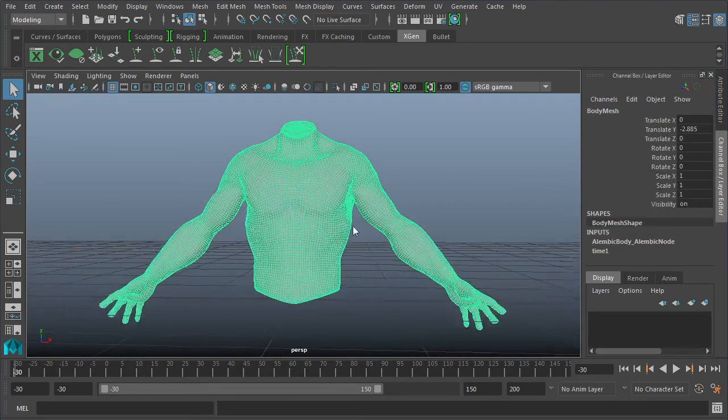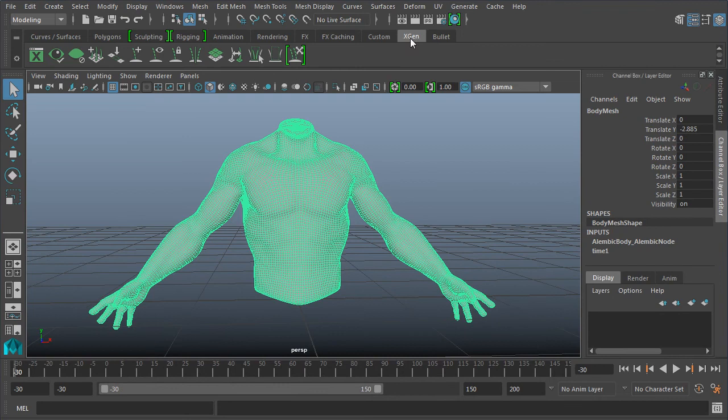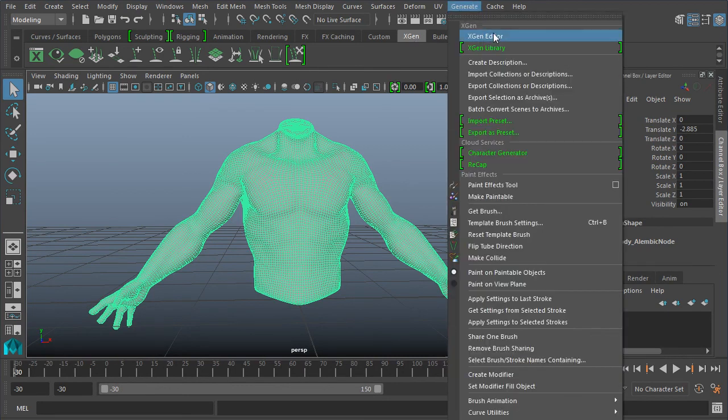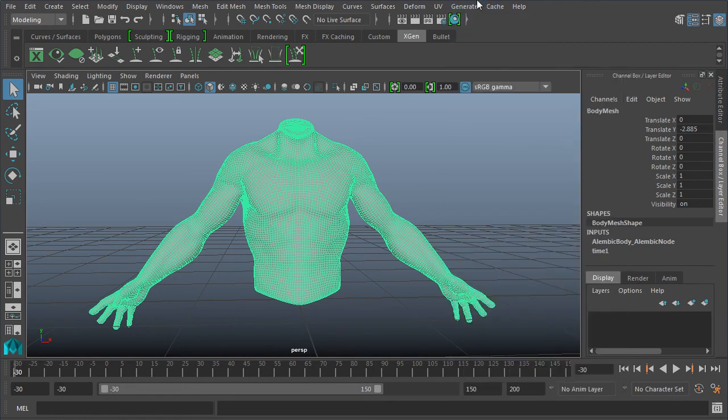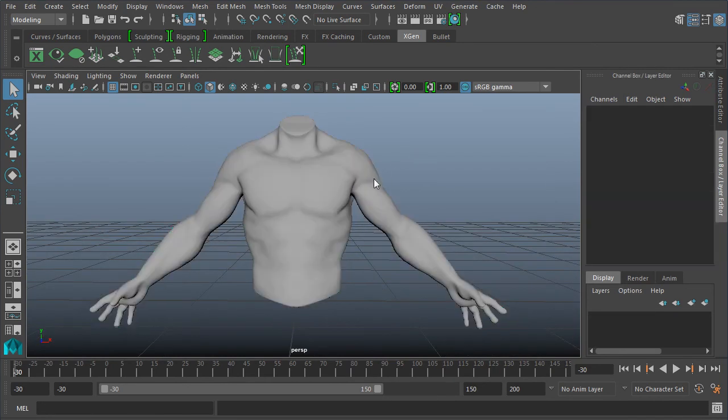So that's what we're going to do. We're going to take this here. We're going to go ahead and use our XGen system. XGen is a primitive generation system that can actually do a variety of different things. We'll definitely look at what it can do, but we're going to focus specifically on this groomable splines feature to create fur. We'll go ahead and create fur across the entire body.